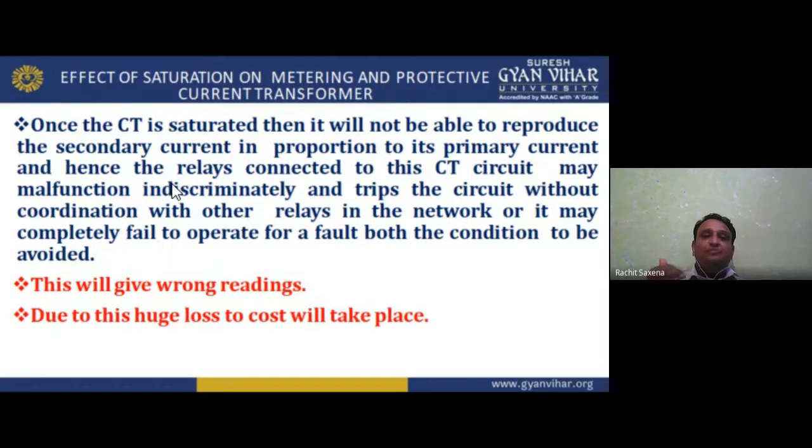For example, I am using a relay which works on the reading. Working on the reading means, for example, I have 50 amp. I am using the overcurrent relay, or the current relay, for 50 ampere. So 50 ampere is the fixed, predetermined value for that relay. If the value increases, what will happen? The relay trips the trip coil of the circuit breaker, and the circuit breaker opens the circuit under the fault condition.